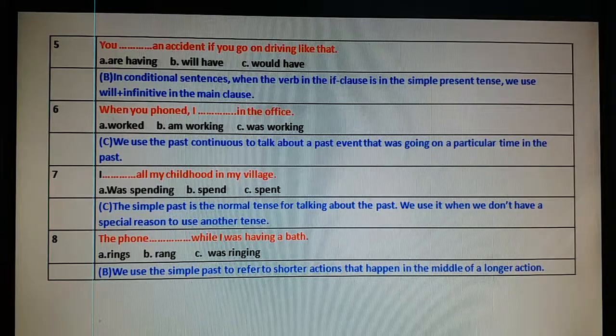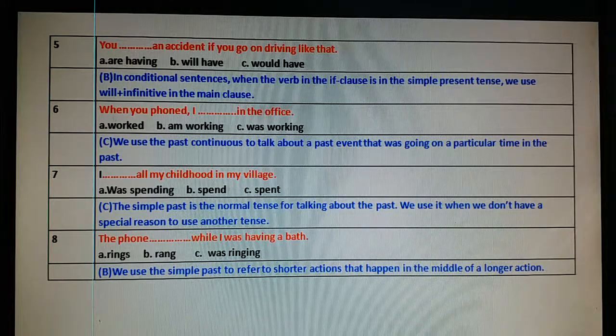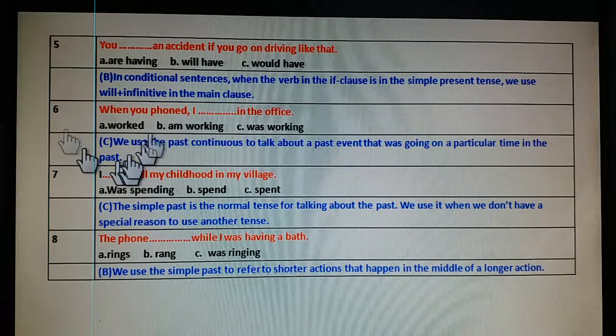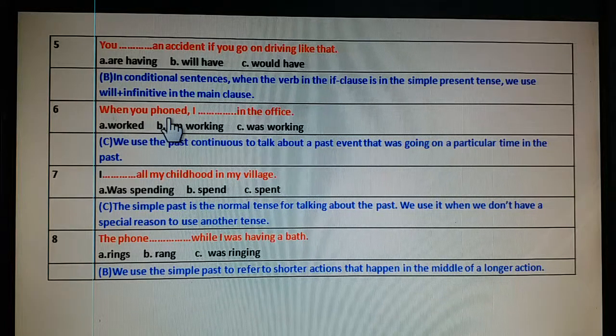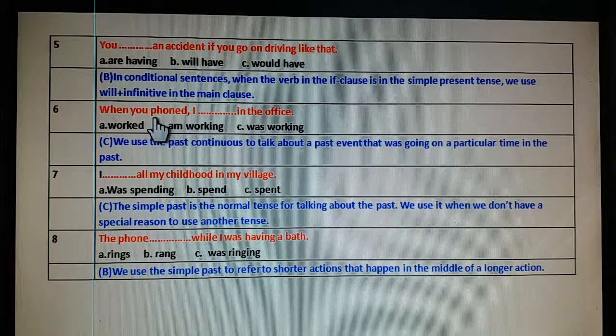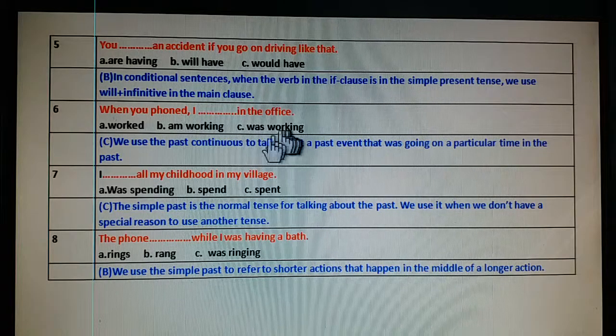When in the past something is in progress, the subsequent action is in simple past. Here you see when you phone means I was already working in office. Your phone interrupted. So the second part of interruption will take simple past, and the work which was in progress will take continuous.